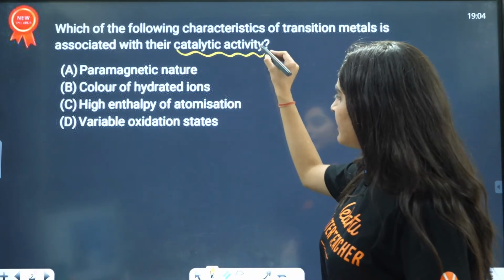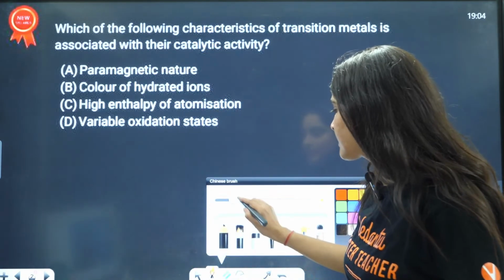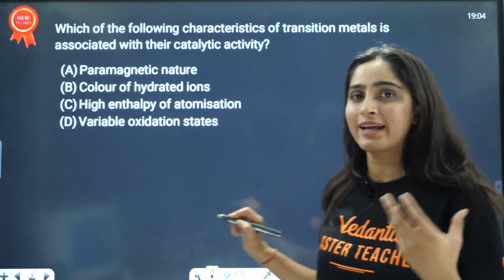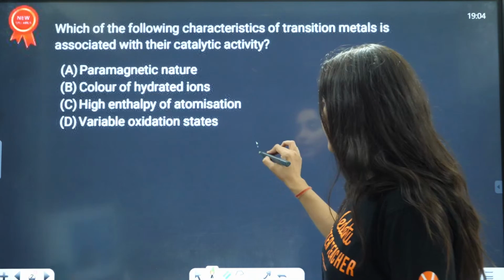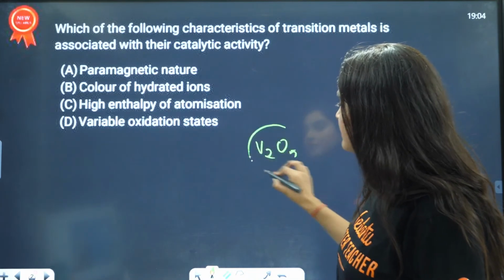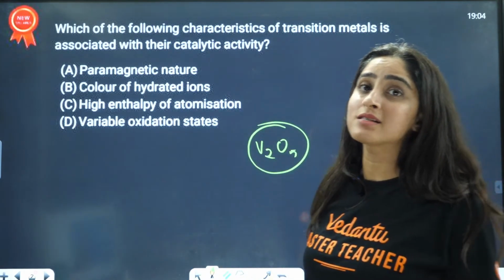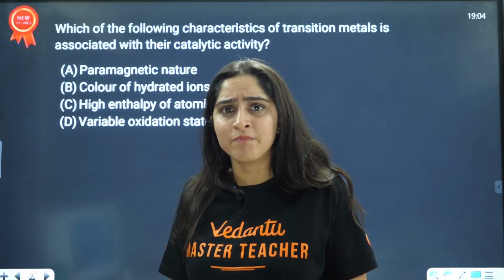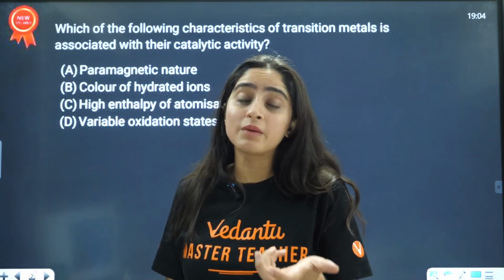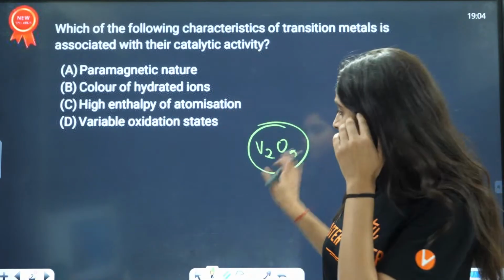Why is vanadium oxide behaving as a catalyst? Why are these transition metals, nickel, platinum, behaving as catalysts? There must be some reason behind that, right?